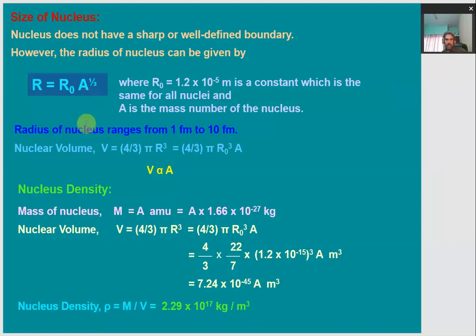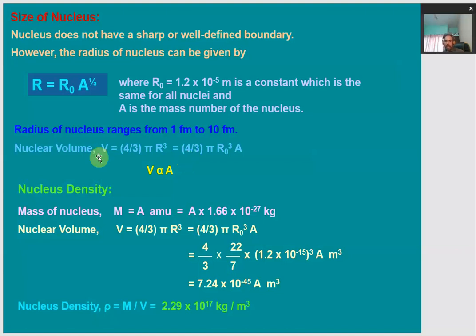So the radius of the nucleus ranges from 1 Fermi to 10 Fermi. 1 Fermi is given by 10 to the power minus 15 meter. So if this is the radius of the nucleus, then we can find out the nuclear volume, which is given by 4 by 3 pi r cube, because the nucleus is taken as a small sphere. So it will be equal to 4 by 3 pi r naught cube into A.